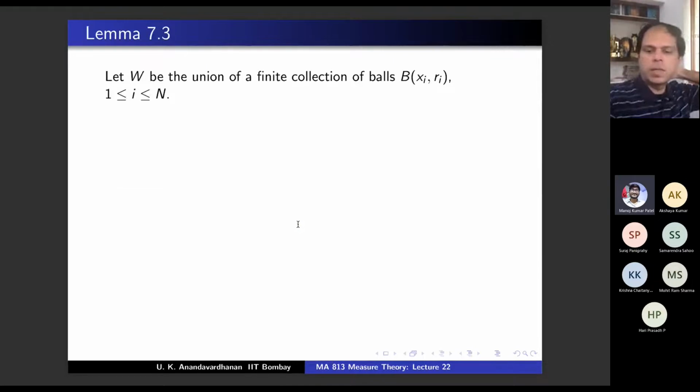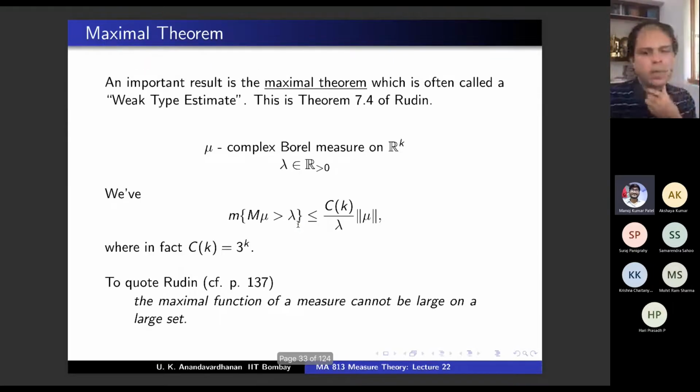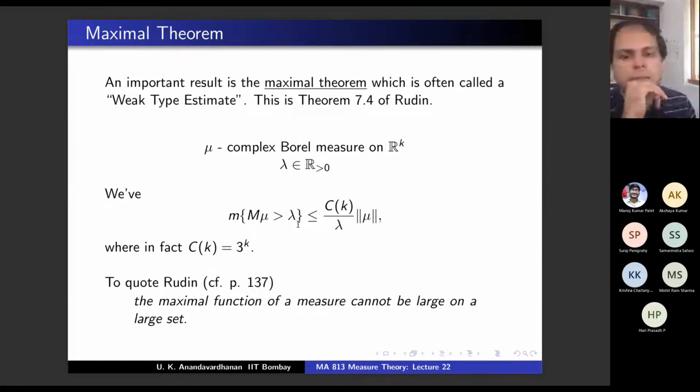Sir, is there a question? When we define m in mu, right? Then we take mu a positive measure. No, I defined it for complex measure. Take its total variation and take mu. Mu means m of mod mu. Mod mu is the total variation measure. Okay, mu means m of mod mu. There is no other meaning. Clear, no? So that greater than is fine. Okay. Is that okay?